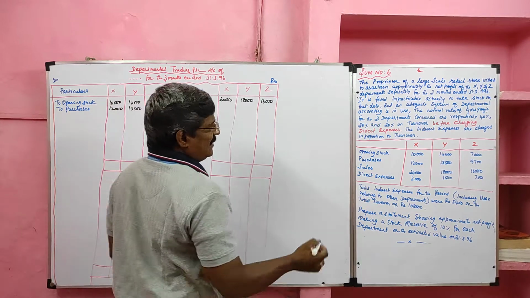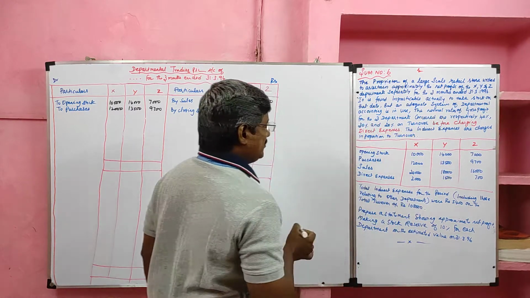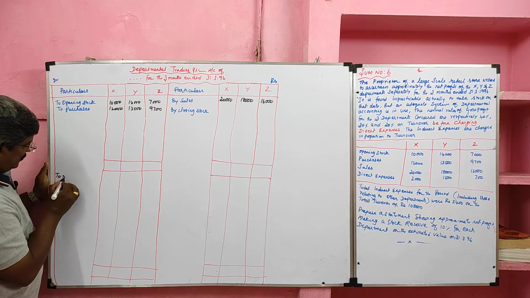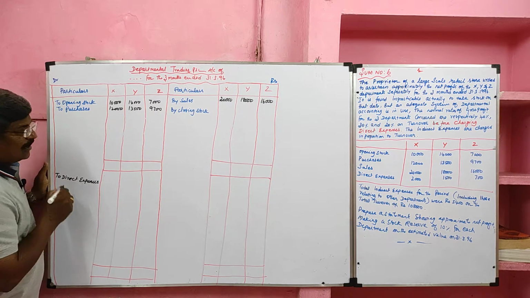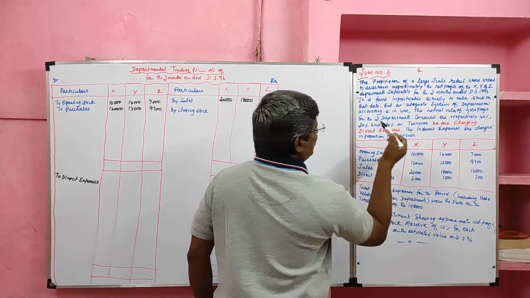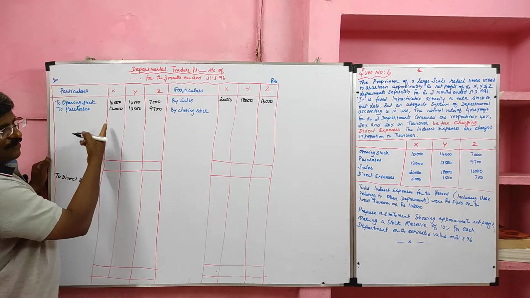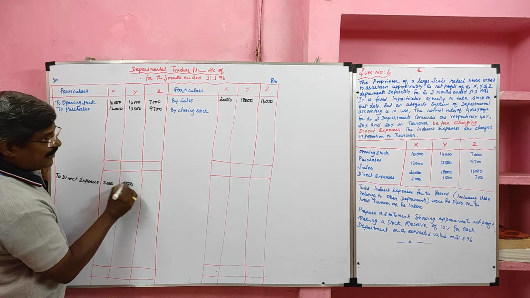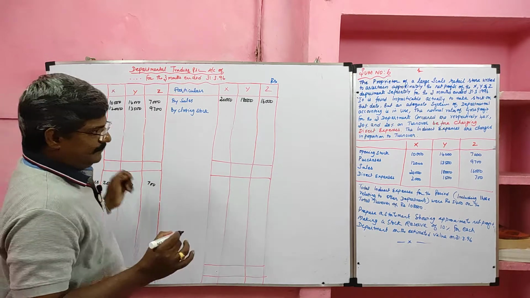Then direct expenses. Here the gross profit is calculated without considering direct expenses, so we should debit the direct expenses to the profit and loss account, not to the trading account, since the gross profit ratios are given before charging the direct expenses. So the direct expenses are debited to the profit and loss account, not to the trading account. Values 2,000, 1,500 and 700.